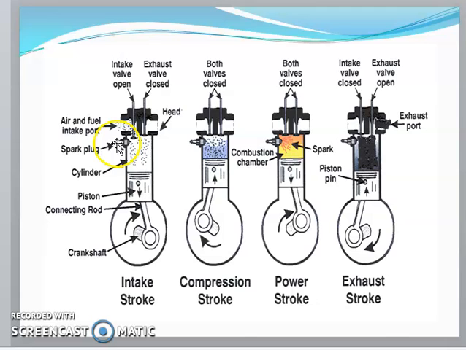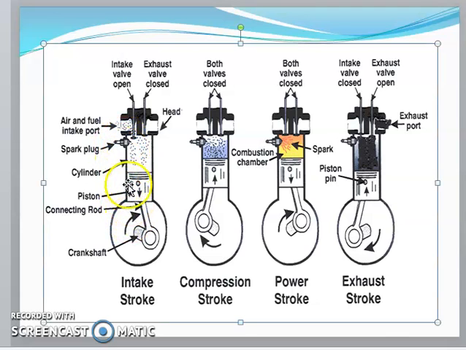Here is the top dead center. This is the bottom dead center. This is the cylinder bore. Inside the cylinder a liner will be there. This is the engine manifold. There is an intake valve and an exhaust valve. This is a spark plug which will be attached in the cylinder bore. And this is the piston. The piston moves in upward and downward motion. This is the connecting rod and the crankcase. So let's see the suction stroke.